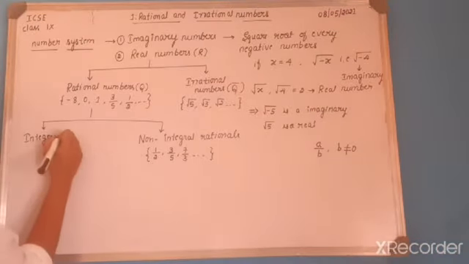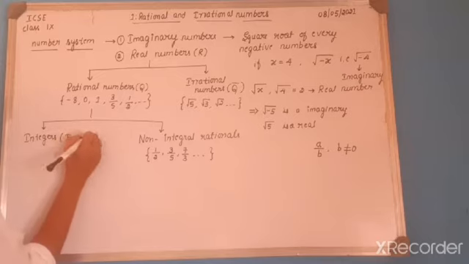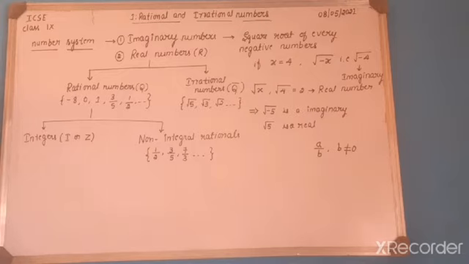When you consider the representation, integers are represented by capital I or capital Z. Usually we use Z to represent integers.